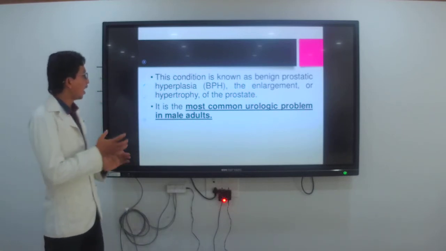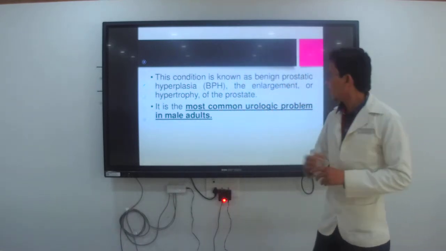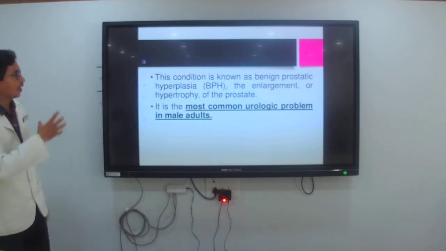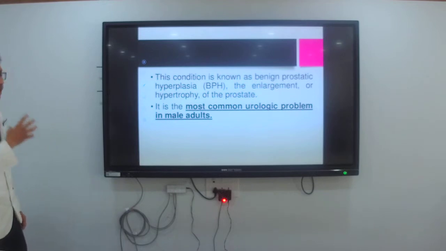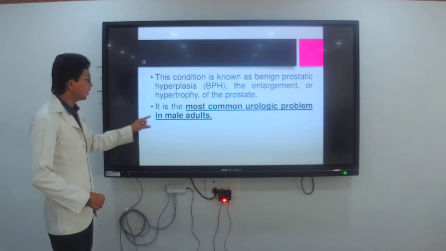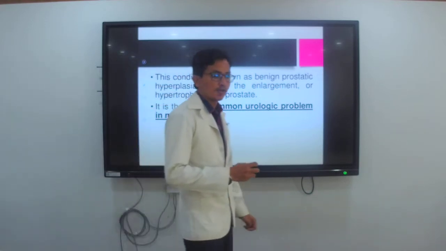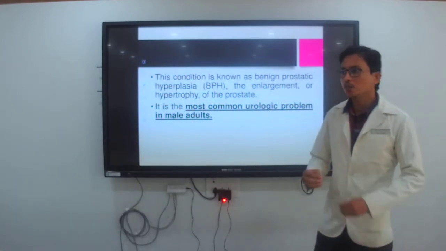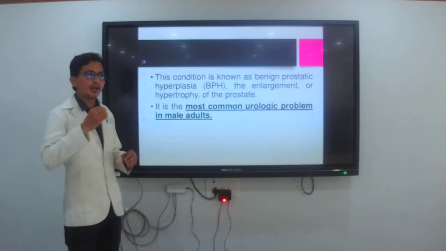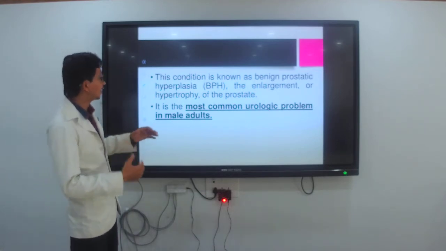What happens in this? Hyperplasia is nothing but the enlargement of the cells, and hypertrophy is where the organ itself gets enlarged. Because of that, it becomes benign prostatic hyperplasia, enlargement of the prostate gland. Next, it is the most common urological problem in the male adult. Men suffer most commonly from BPH above 50 years, or it may be present after 80 years also, because of the hormonal changes in the body. Because of that, it can cause BPH.